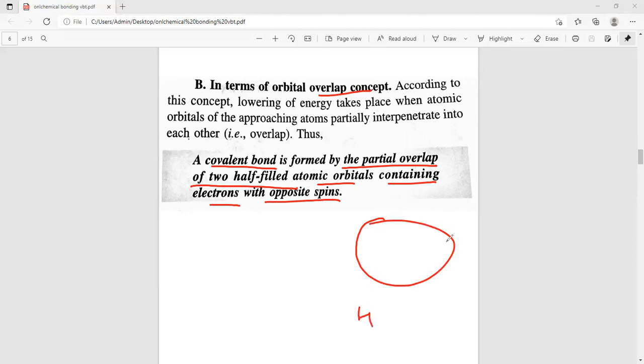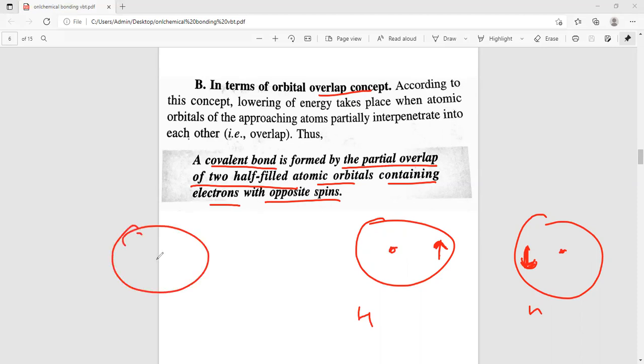Like hydrogen, which carries one electron, and the second atom also has one electron, and both atoms contain electrons with opposite spin. One is in clockwise direction, the second must be in anti-clockwise direction. In this condition they overlap each other and a chemical bond is formed.